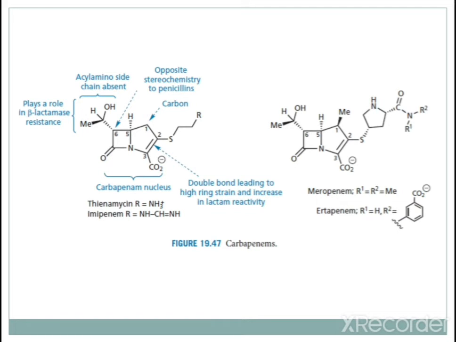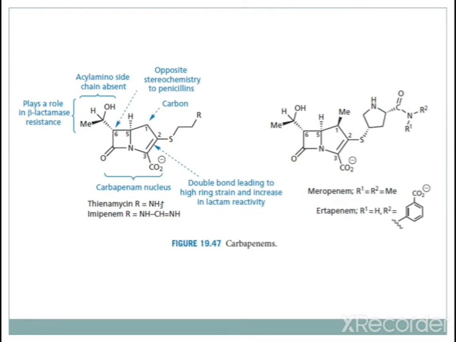In case of beta lactamase inhibitor, instead of sulfur there is oxygen. In case of penicillin and cephalosporin there is sulfur at first position. But in case of carbapenems there is carbon at first position. At second position a sulfur substituent with R group will be there. At third position there is a carboxyl group. At sixth position there is opposite stereochemistry as compared to penicillin. In penicillin, at fifth and sixth position there is cis stereochemistry, but here there is opposite stereochemistry.